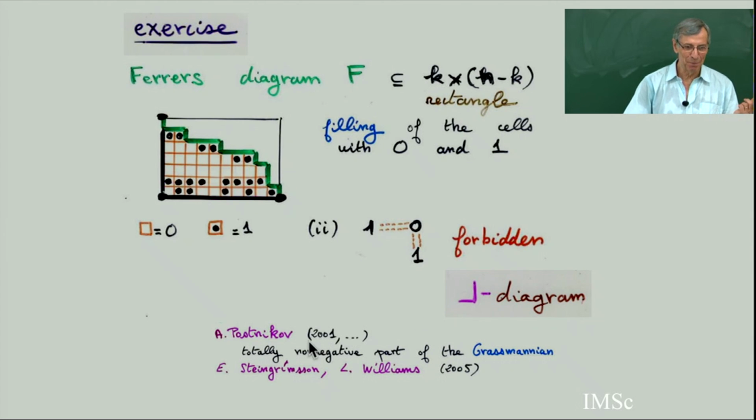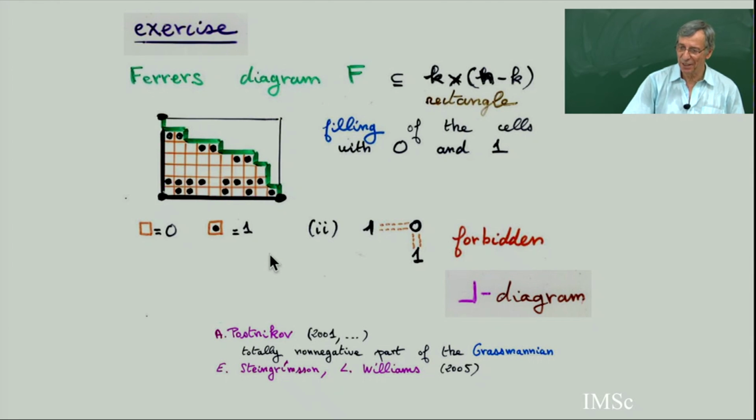And this was introduced by Postnikov in the Grassmannian, the totally non-negative cell part of the Grassmannian. It's related to Schubert calculus. These totally non-negative cells are in bijection with such diagrams.